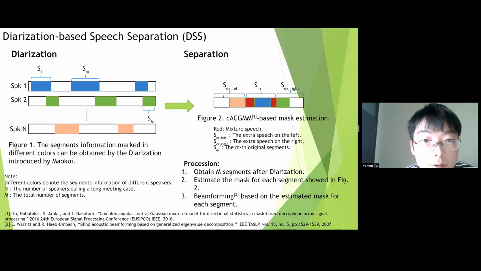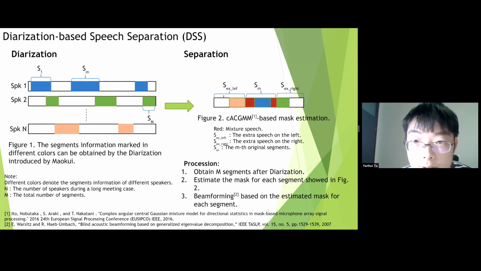We first get the segment information, marked in different colors, from the diarization results introduced by Mokui. Different colors denote the segments of different speakers, N is the number of speakers in a meeting case, and M is the total number of segments.